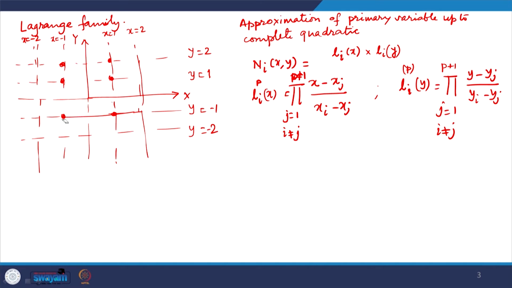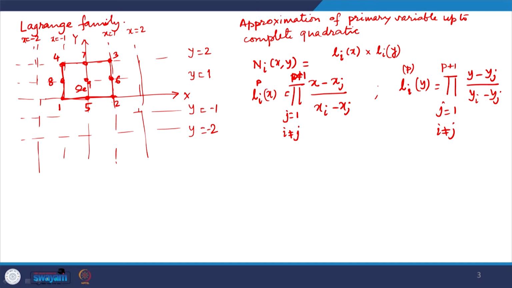It is possible to have interpolation. So, this is the element that we will have, omega e, with nodes being 1, 2, 3, 4, 5, 6, 7, 8 and 9.